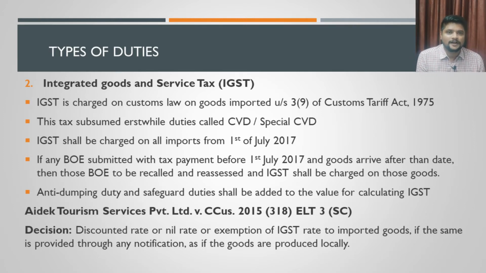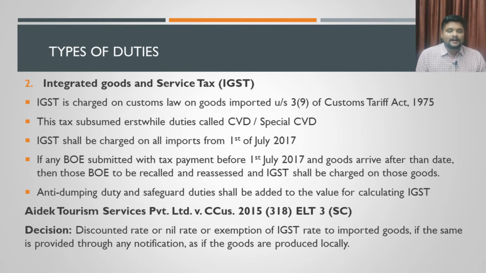For determination of rate, you will have to refer to the later date of filing of bill of entry as well as date of arrival of the goods. Whichever is later among these two dates, that date is what you will take as the relevant date for determination of rate of duty. For this purpose, if the goods have arrived on 1st of July 2017, and if the bill of entry has been filed even before that, then also you will have to charge only IGST.